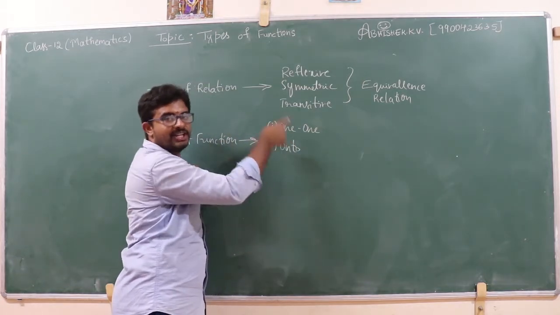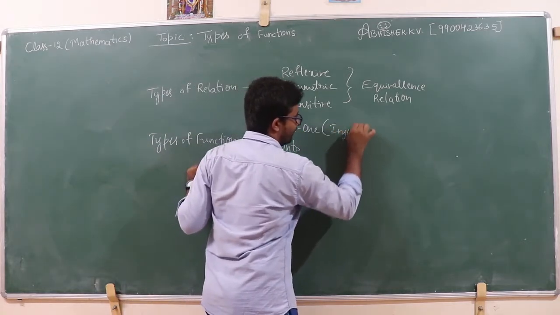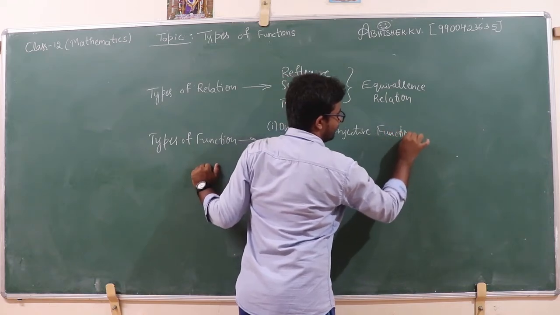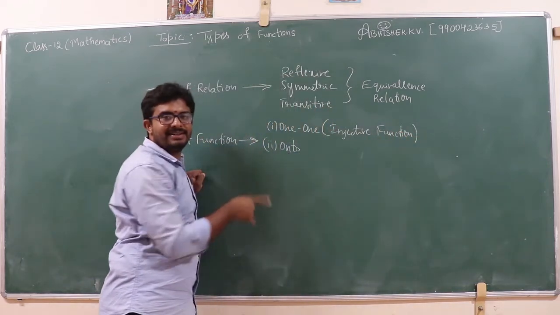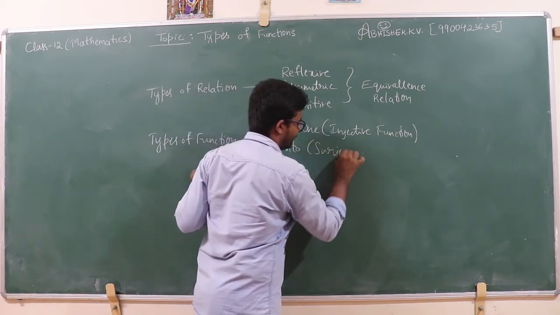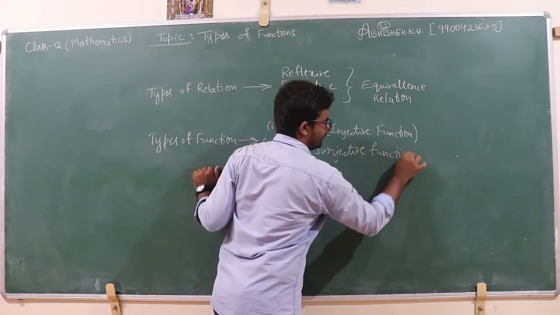This one-one function is also called an injective function. Onto function is also called a surjective function.